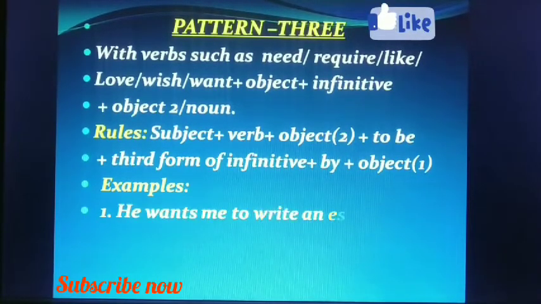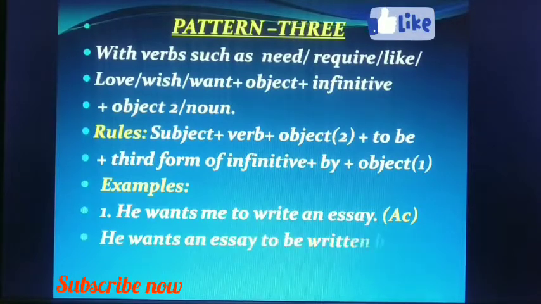Examples: he wants me to write an essay. Look at the structure, it is very important. Subject plus one of those verbs, want, then there is object, me, then infinitive, and then another object. That object is of infinitive. An essay is the object of infinitive to write. Second object. We bring second object before the infinitive. He wants an essay to be written by me. So we change the part of the infinitive and then by, then the first object.